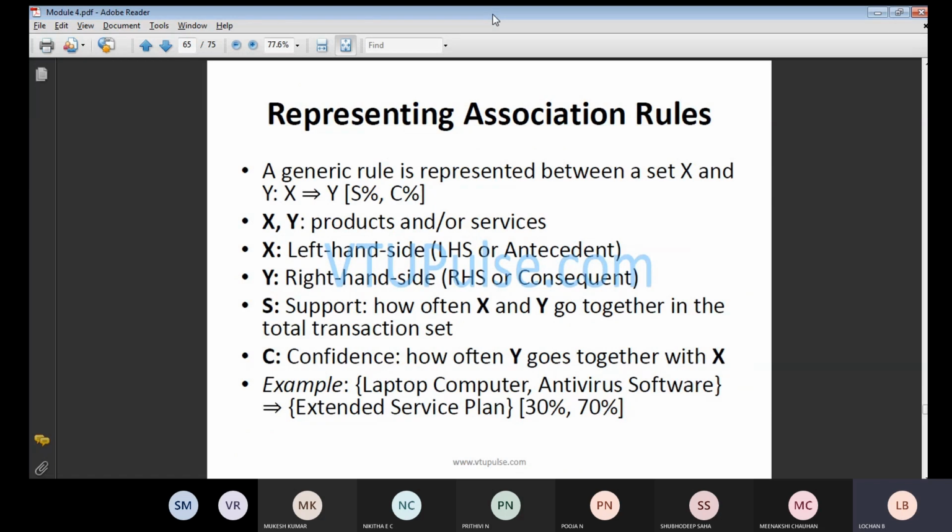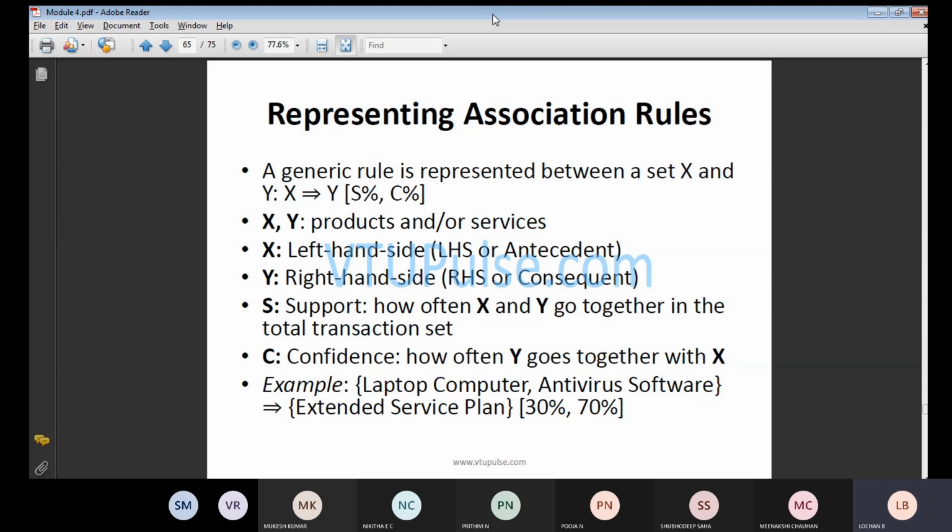Next, we will look at a few examples with respect to association rules. A general rule is mainly represented between set X and set Y, so X will be related to Y, where X and Y are products or services. X is your LHS part and Y is your RHS part. What we form is the support, S, which depends on the X and Y variables. We check how often X and Y go together in the total transaction set.